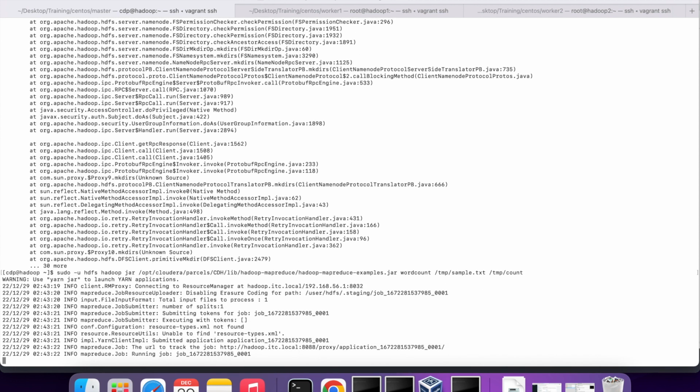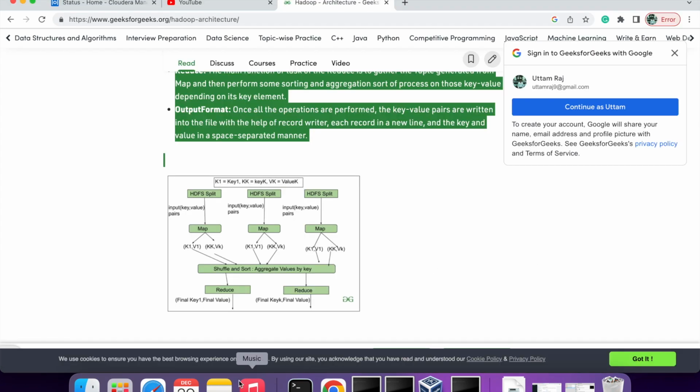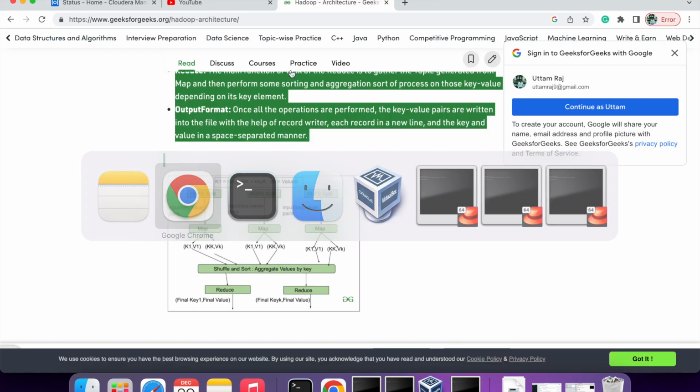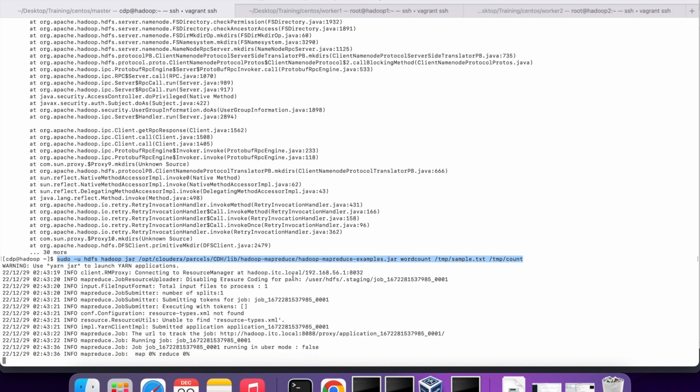So now you see it started. So it's always better to run with the hdfs user. I will just put this command in the description, so it will be easier for you guys. So you see map started.